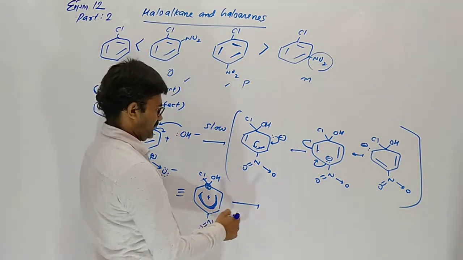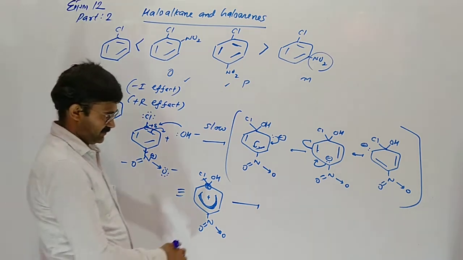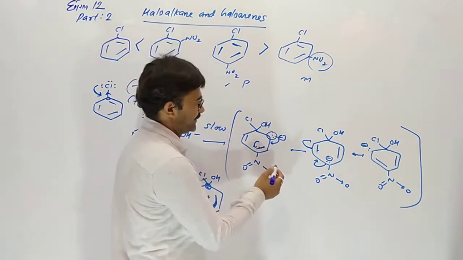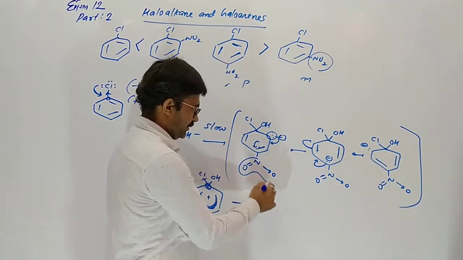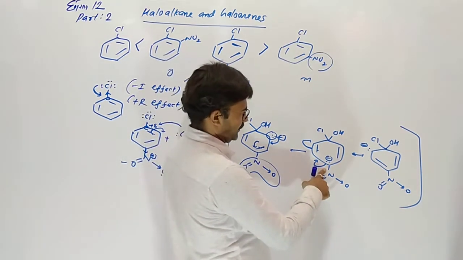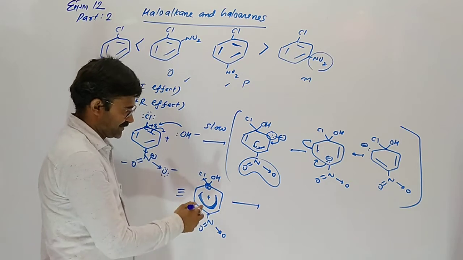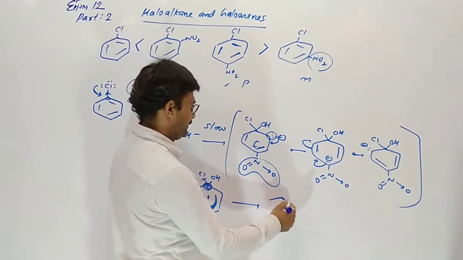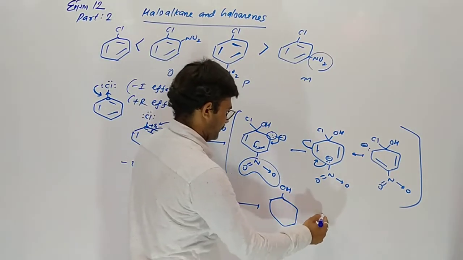So this is the predominant pronounced effect of nitro at ortho and para. Why? Electron density due to resonance increases on ortho and para. Here NO2 is on the para position, so it gains the electron pair and decreases the density over this carbon, so it easily removes the chlorine from there.